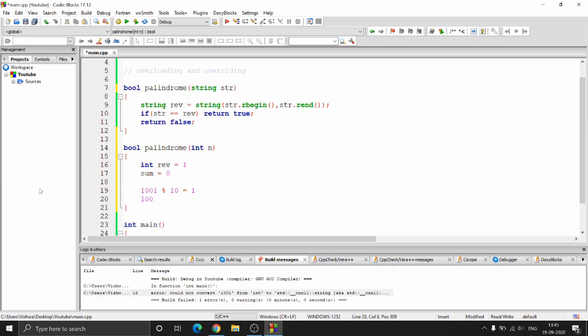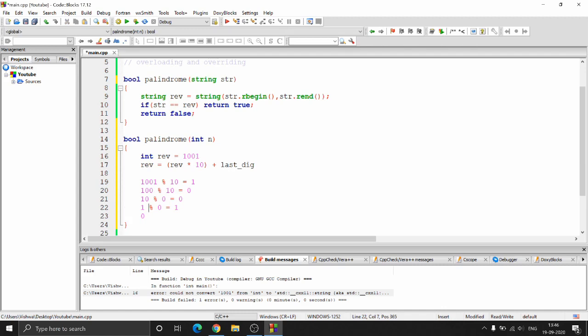So next, again you run this loop. You do reverse equal to reverse into 10 plus the last digit. So let's call this last digit. This is what you do every time. Now 1 into 10, which is 10, plus the last digit, which is 0, so you get 10 here. So this is how you reverse the number.